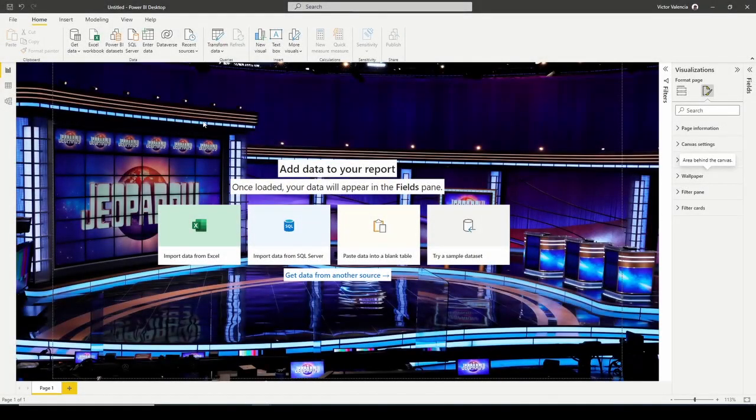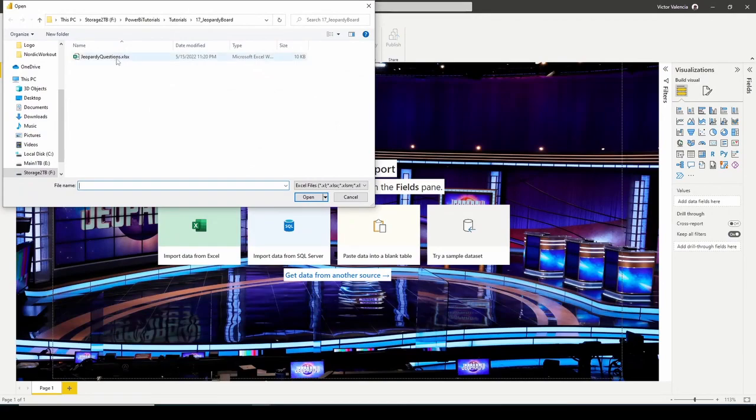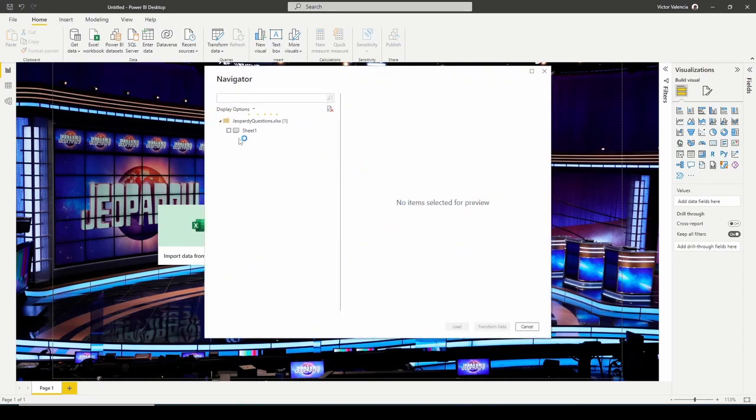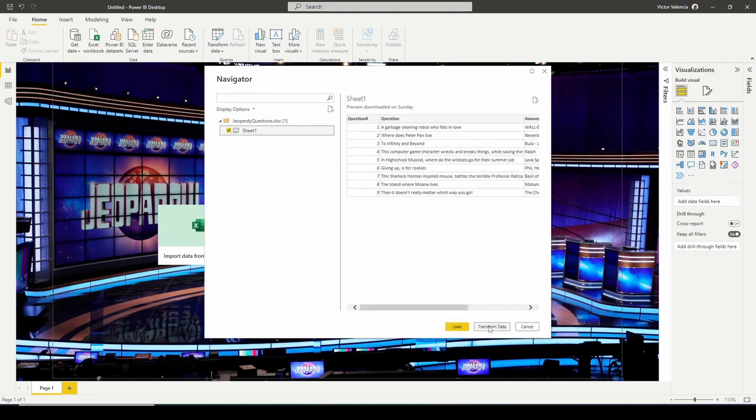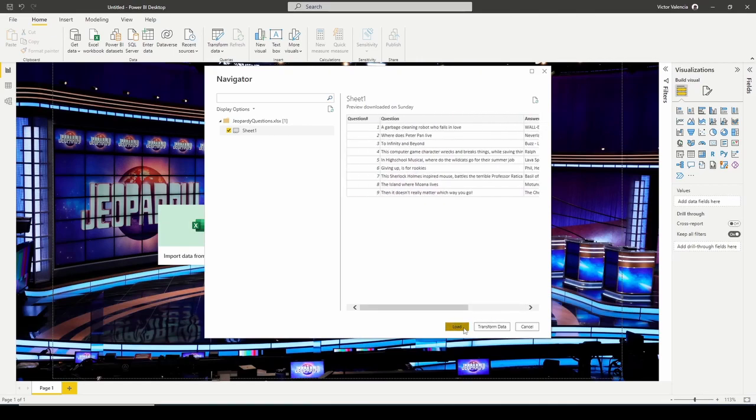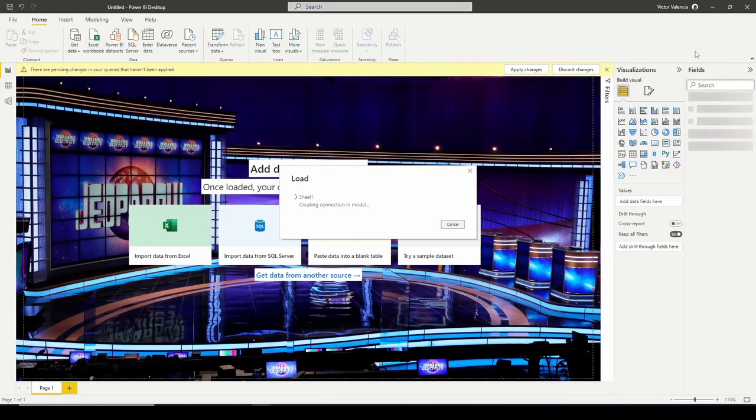Okay, so I'm going to go ahead and load my data. I'm just going to go ahead and hit import data from Excel. I'm going to get my data set that I showed you, Jeopardy questions. It's going to load the data, make sure I don't really need to make any adjustments, but if you need to do any adjustments on yours, you can go ahead and hit transform data if you need to change anything, but mine is good as is. I'm going to go ahead and load it, and then you should see it showing up under the field side.